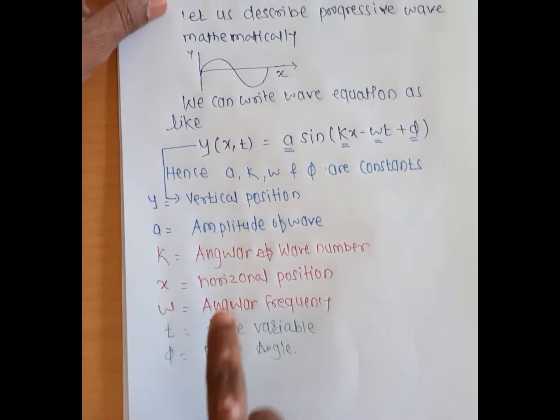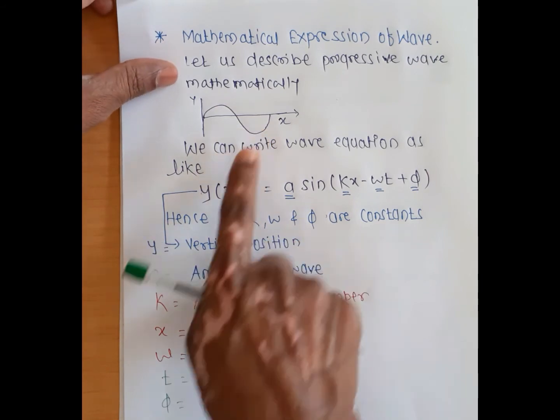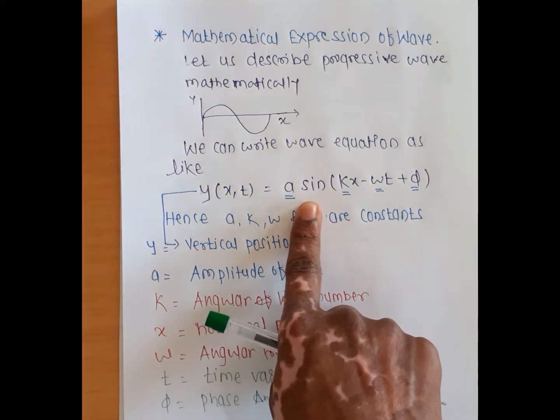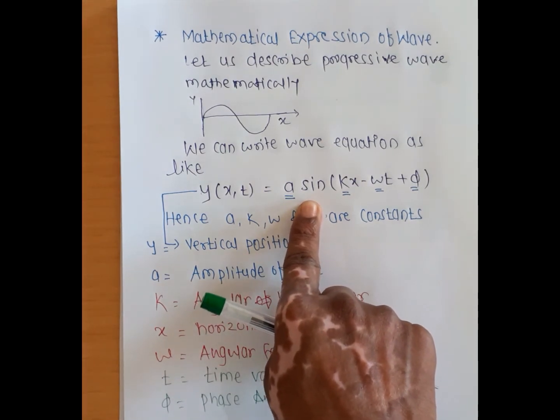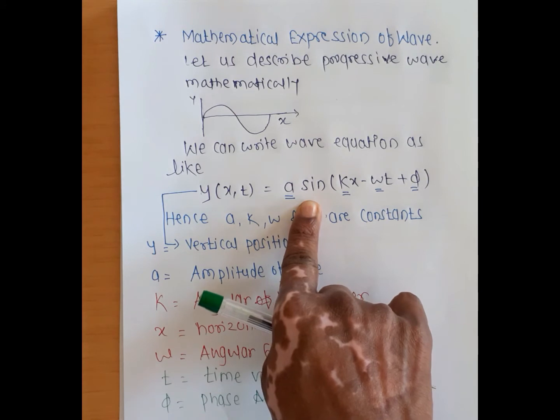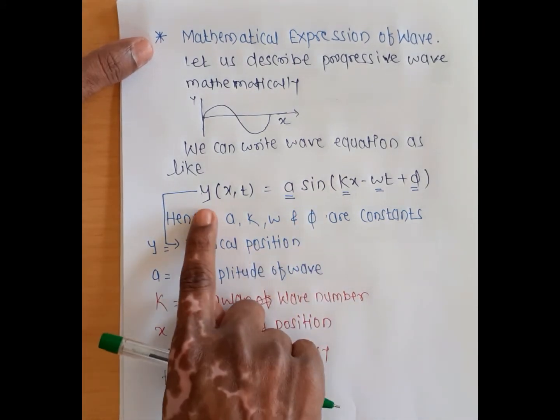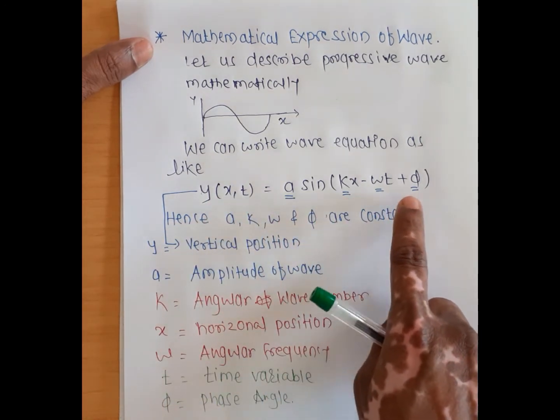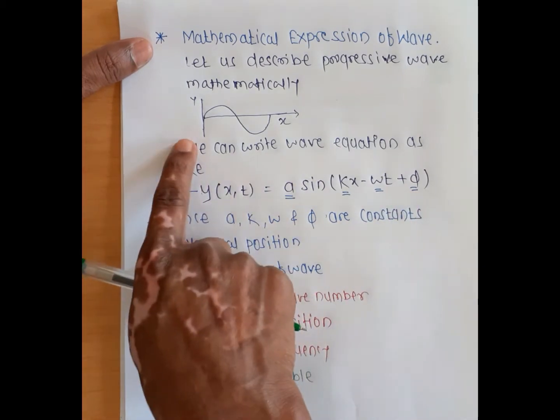Here we study the sinusoidal wave. So this wave is a sine function wave, and that's why we use the symbol sine. If you use a cosine wave, then we use cosine here. We call it a cosine wave. So y of x and t equals A sin(kx minus omega t plus phi). This is the equation for this diagram.